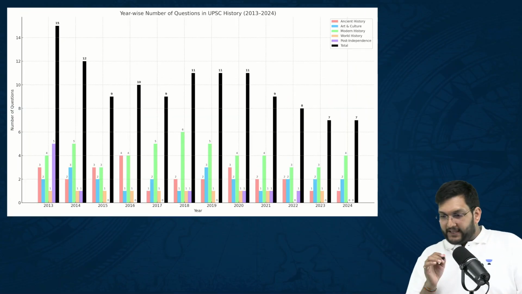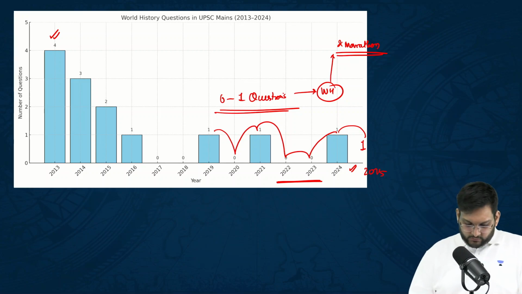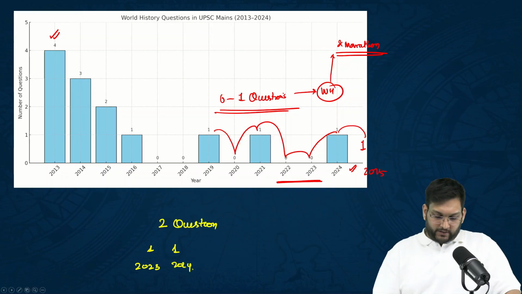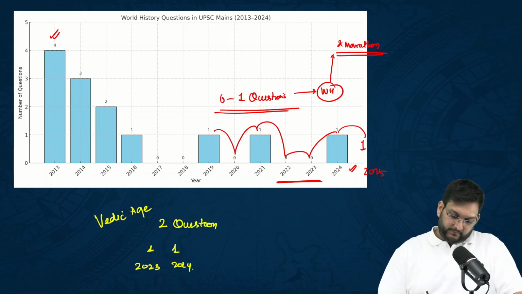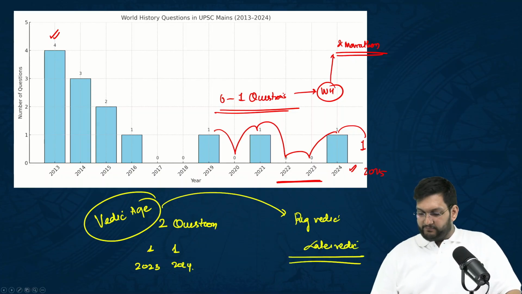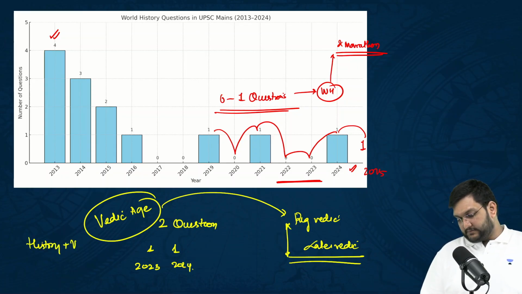Now, if I take the whole pattern together, you have to also take into consideration 2 questions, one each in 2023 and 2024, which have come out of Vedic age. These questions are about Rig Vedic, later Vedic, the concept of economy and society, comparative perspective. It's a question of history plus the concept of society.